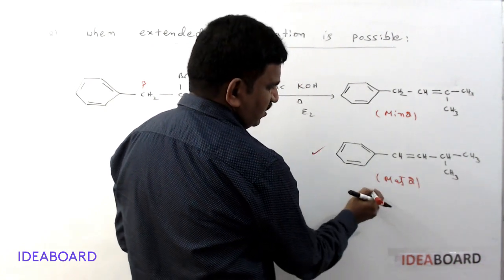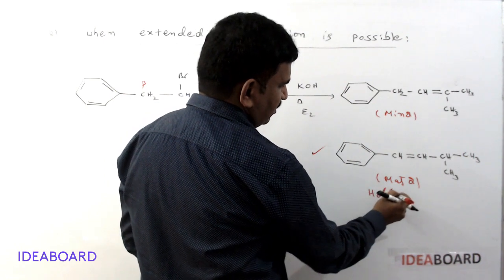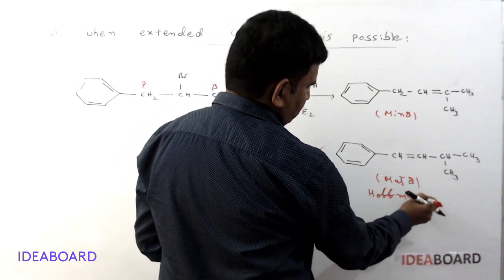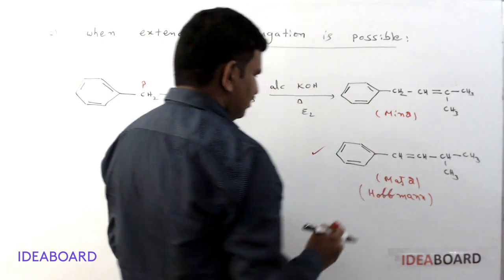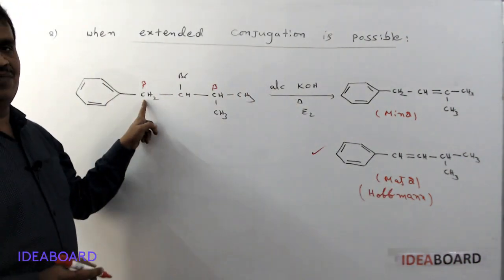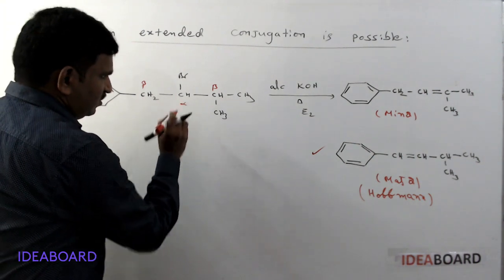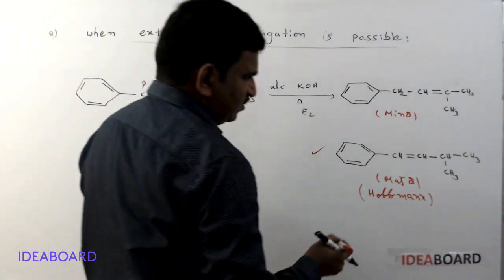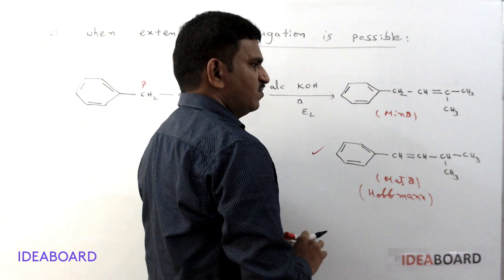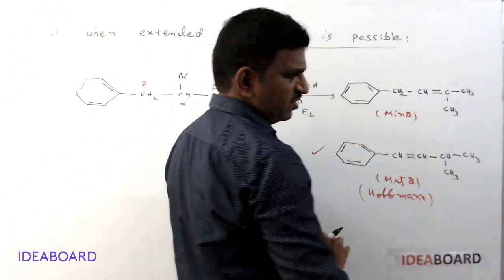Here, how is it occurring? It is through Hoffman elimination. Hoffman means, simply, you can remember, the beta carbon containing more hydrogens gives the proton. This is the alpha carbon and the next carbon is beta. Why is this formed as the major product? Why is this formed as the minor product?